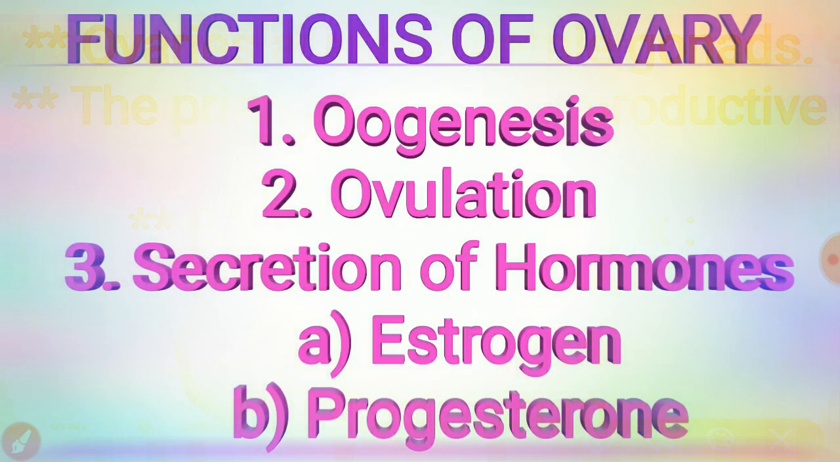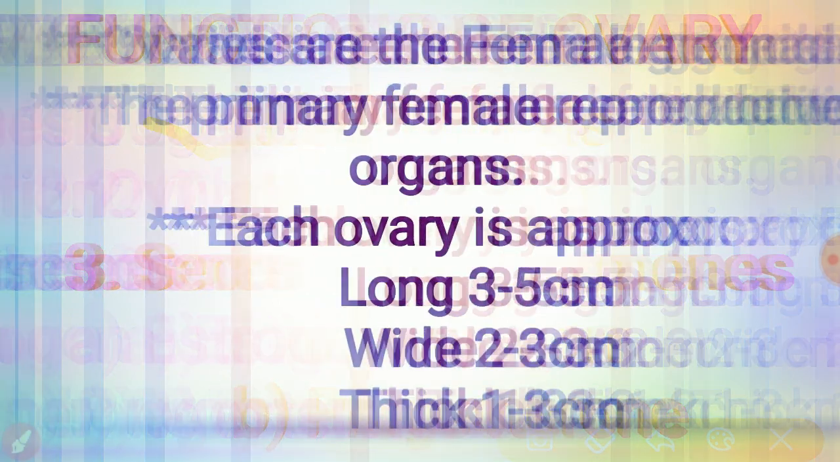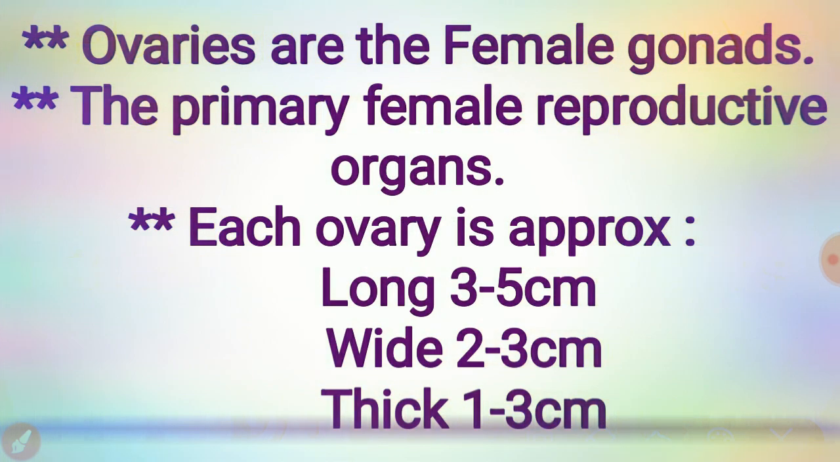Coming to the functions of the ovary, there are majorly 3 functions. The first is oogenesis, meaning the formation of the mature ovum from the follicle into the pelvic cavity. This is the first function of the ovaries. Before the functions, we missed 2 points: this ovary is attached to the broad ligament by the mesovarium.